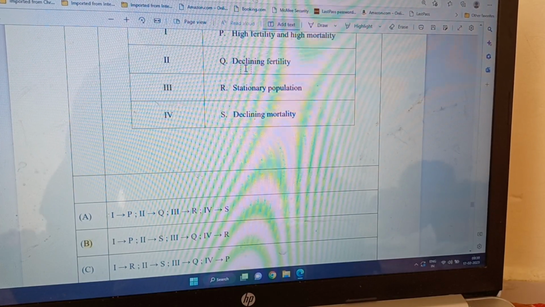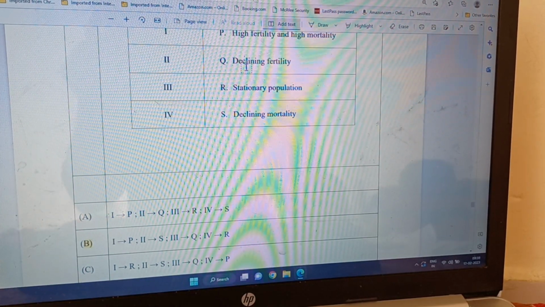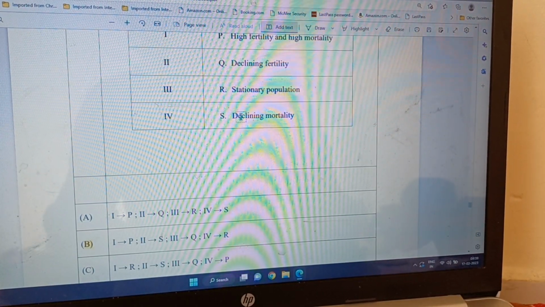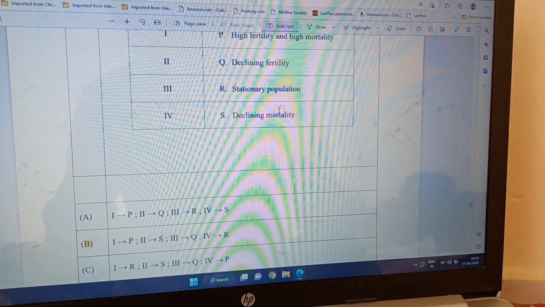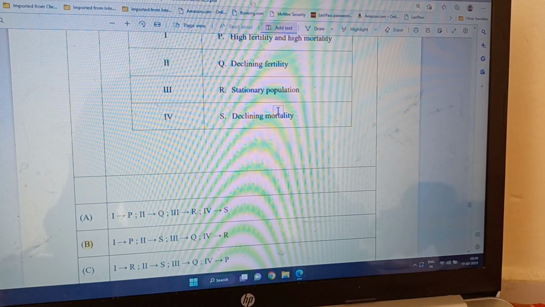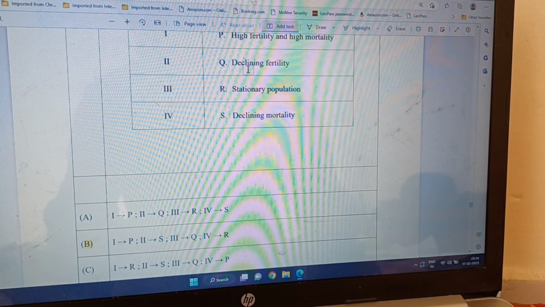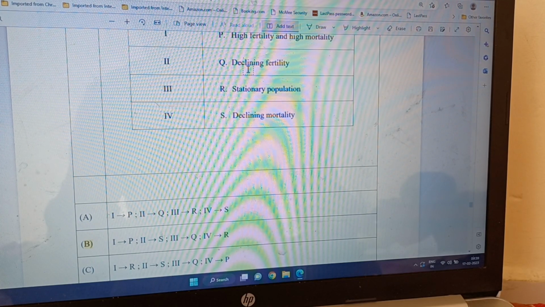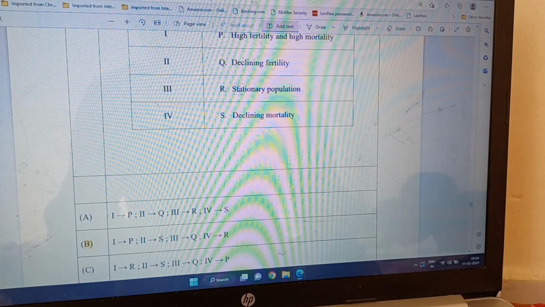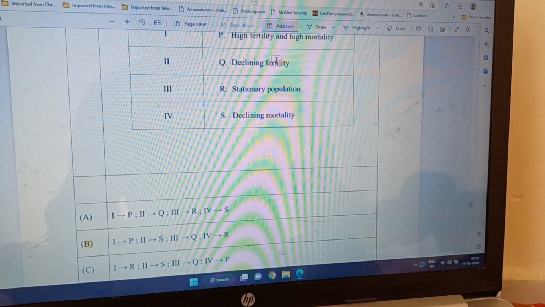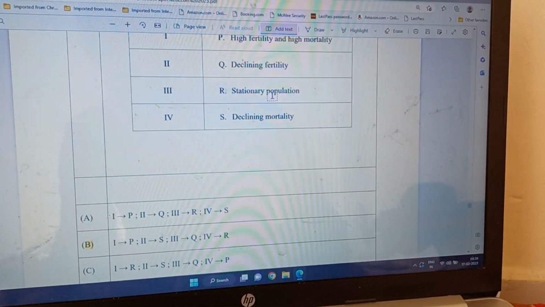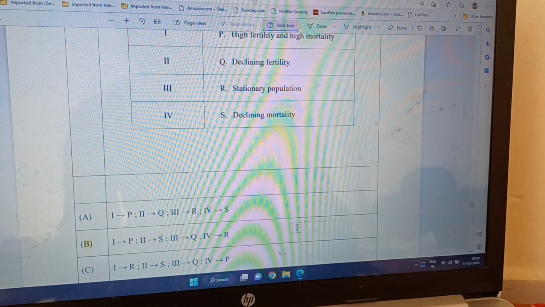The third one is declining fertility, and stage 4 is stationary population. So after this declining mortality, population explosion has been big, and then we have this declining fertility as people become more educated and they reduce children. So the fertility rate goes down, and eventually mortality rate and fertility rate equal, and the population becomes stationary. So that is the last stage. So 4 should be R. Okay, so this is answer B that meets this criterion.